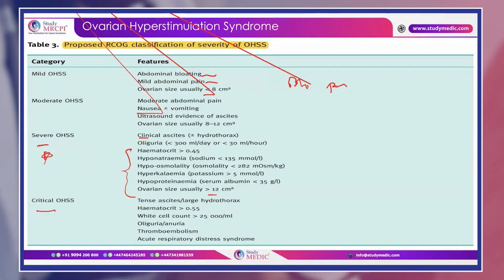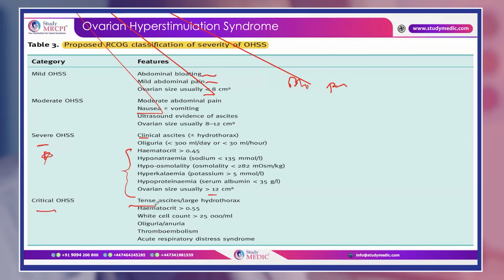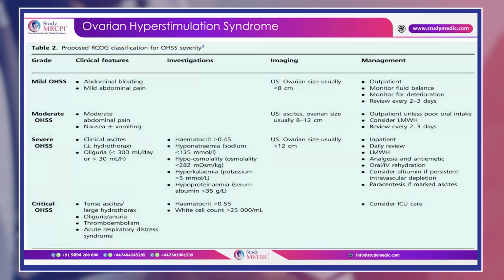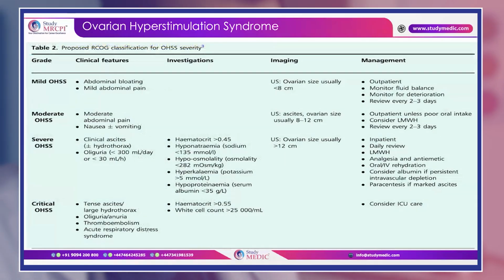And what is critical OHSS? When there is tense ascites, large hydrothorax, and raised hematocrit, raised white cell count, along with very important things like thromboembolism and acute respiratory distress syndrome. If these are there, then it is termed critical OHSS. Okay. So this table I have taken from the recent TOG article 2025.